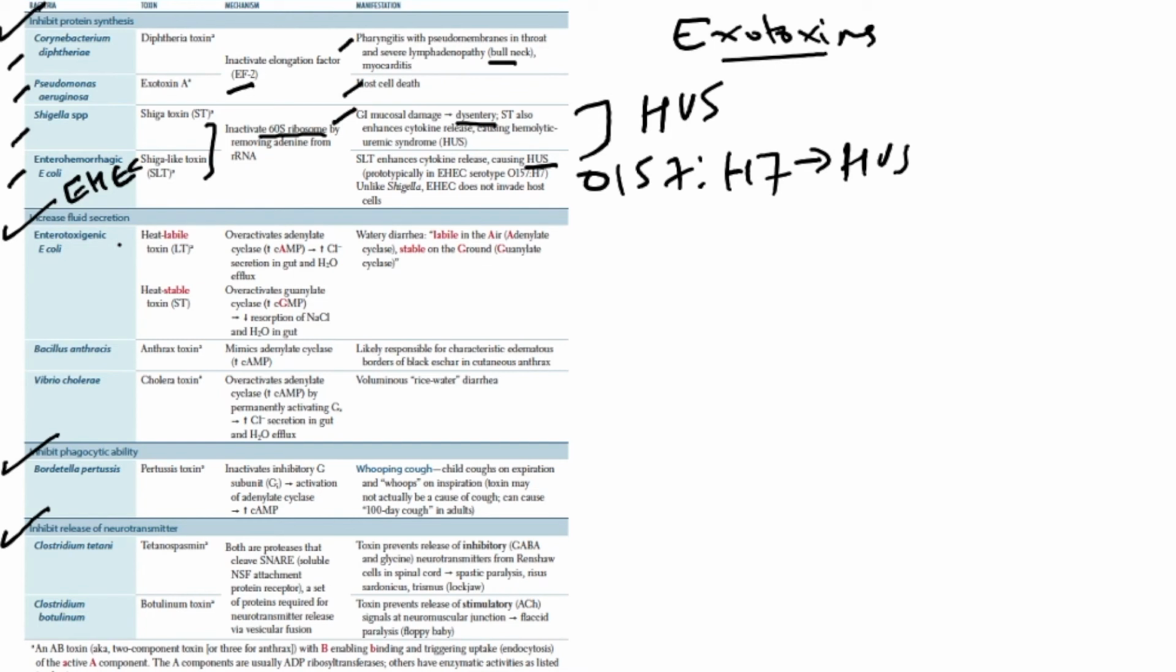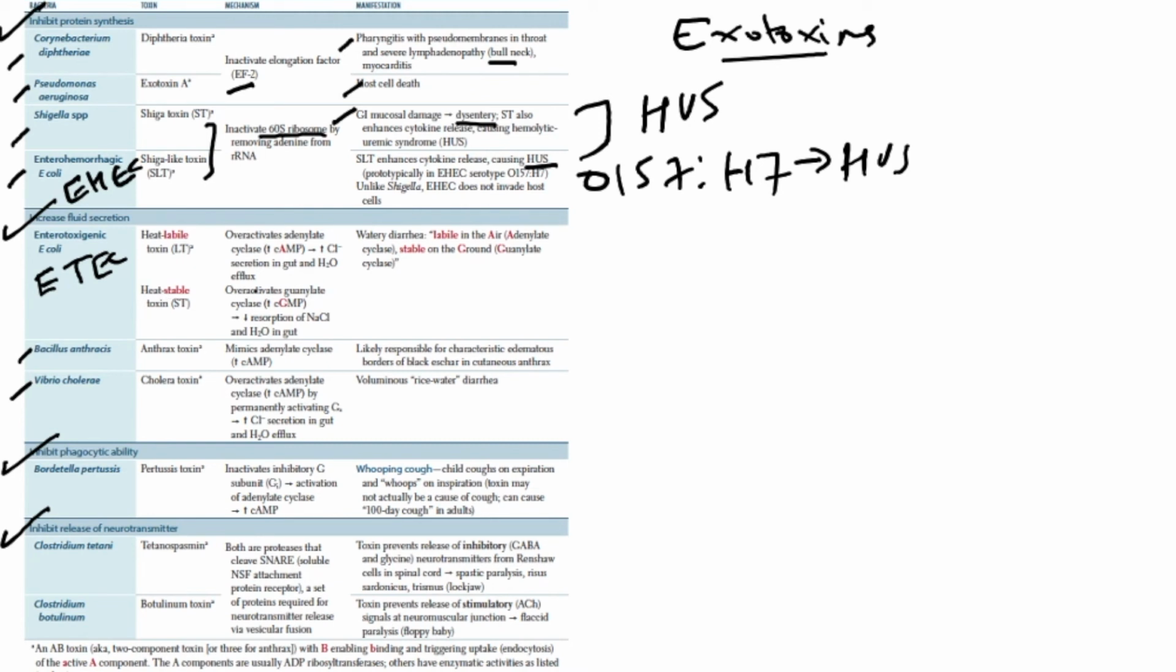Another group of exotoxins based on their mechanism of action are those which cause increased fluid secretion. Easy to remember: those which cause diarrhea, dysentery. Enterotoxigenic E. coli, Bacillus anthracis, and Vibrio cholerae. Enterotoxigenic E. coli is very important because it produces two types of exotoxins. One is heat labile, the other is heat stable.